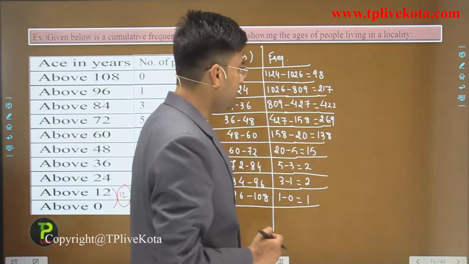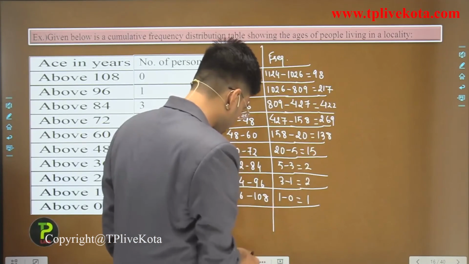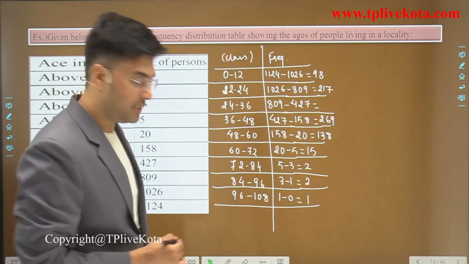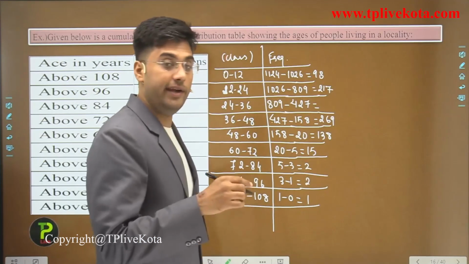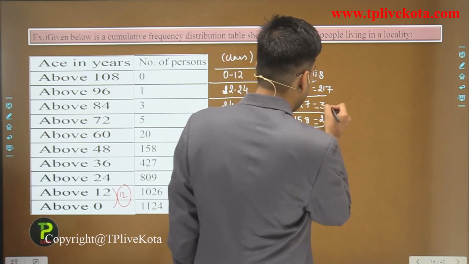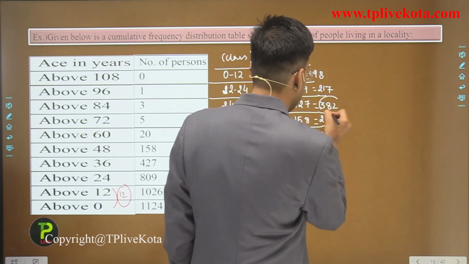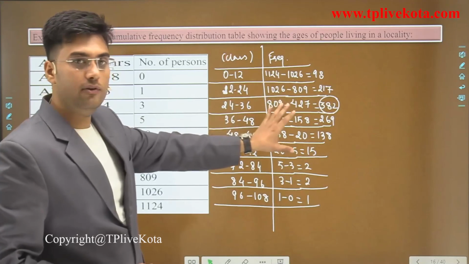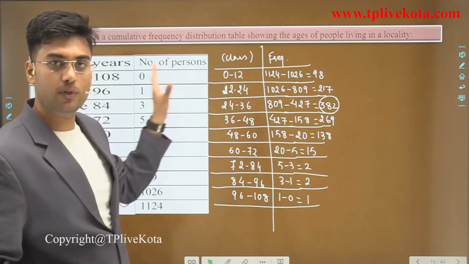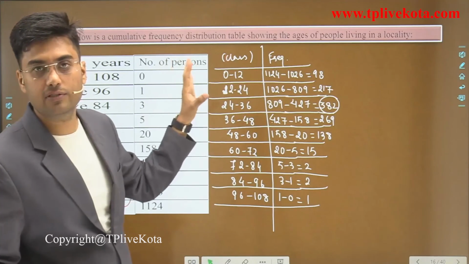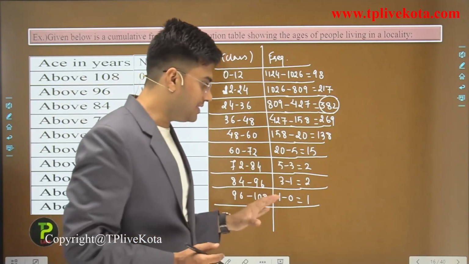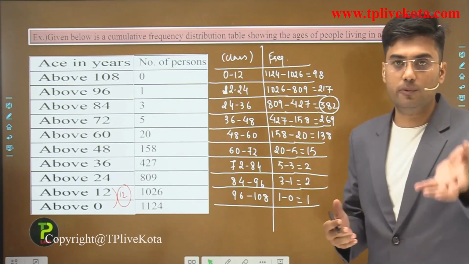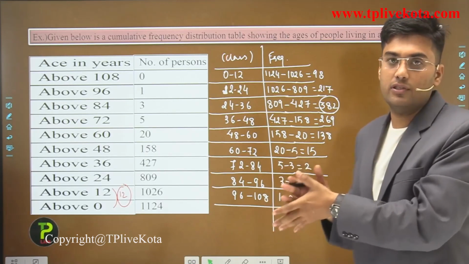Okay, students, here it is not 422. When we subtract 809 and 427, we will get 382. So it is 382 here. Okay. So students, this is the continuous class frequency distribution from cumulative, more than cumulative frequency distribution. Okay. So students, I hope now you understand how to convert cumulative frequency distribution to continuous class frequency distribution.